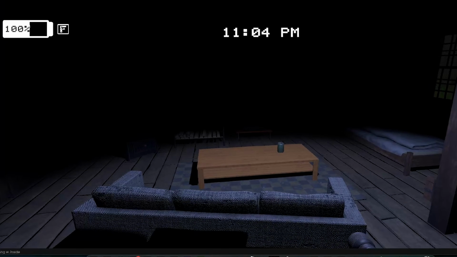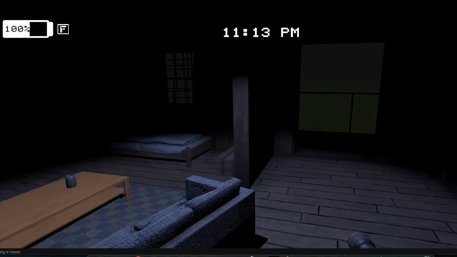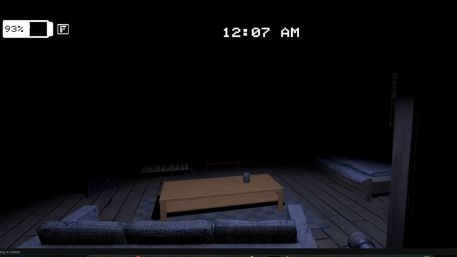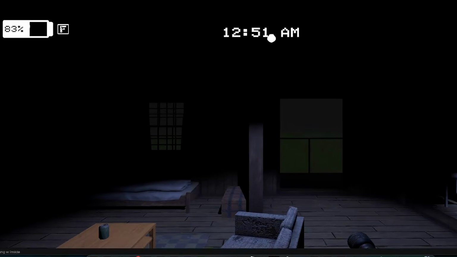So let's test it out. Alright, I just gotta survive like 5 minutes and I feel like I should be able to. Like if I can't beat my own game, that's pretty embarrassing. All I know is I'm safe here because the lights are on. It's almost 1 and the generator still hasn't gone out, so I'm chilling right now.